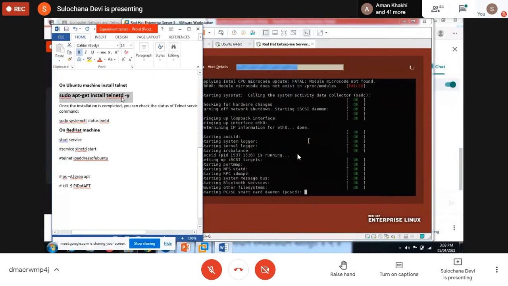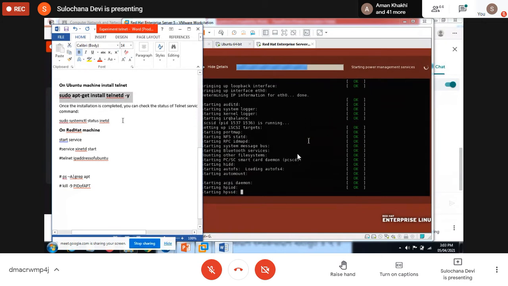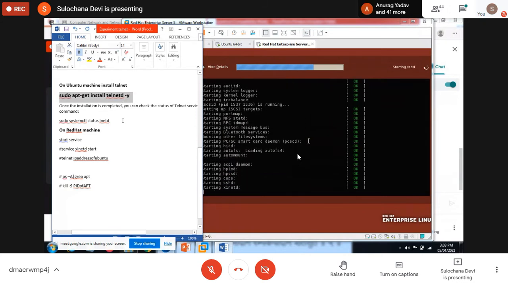Telnetd, why are we saying it is a d? Because it is a daemon service. Daemon services are the services which are running in the background. So once it is installed, we have to check the status.